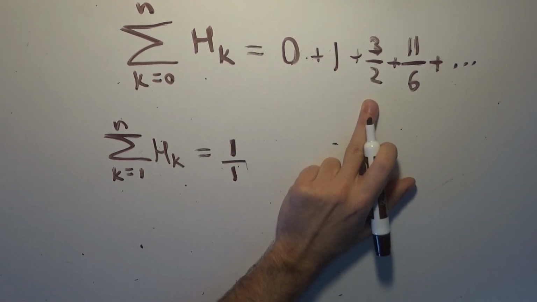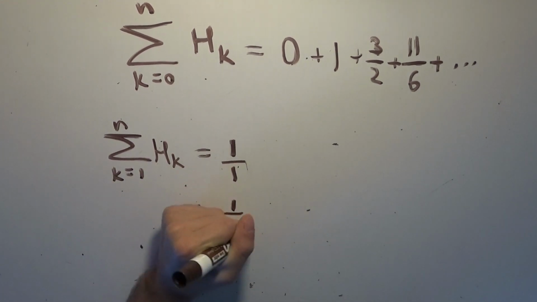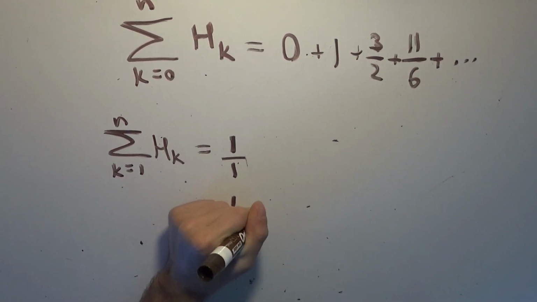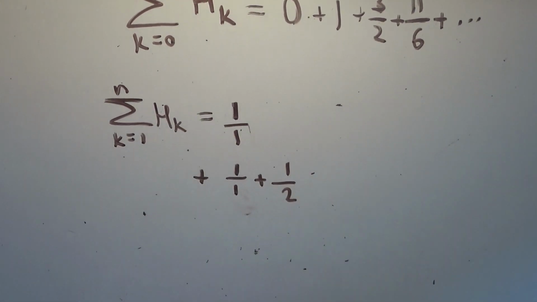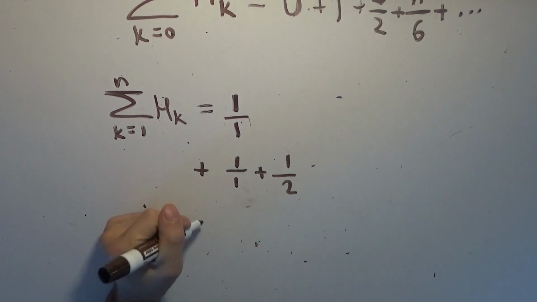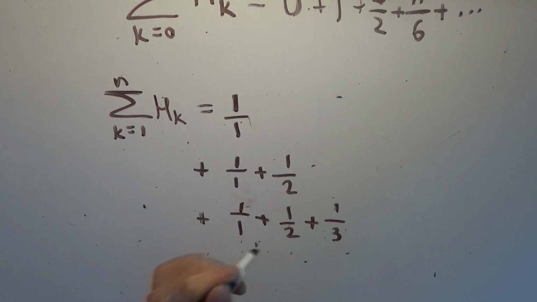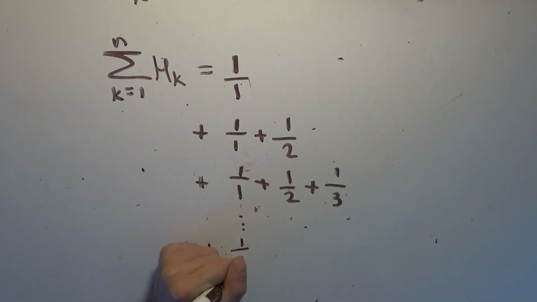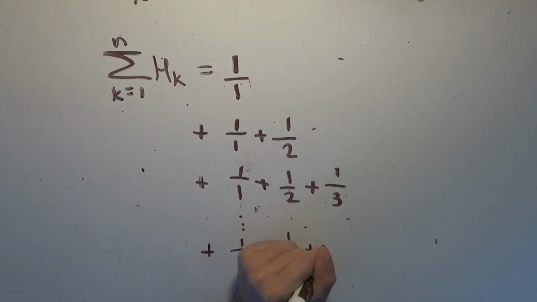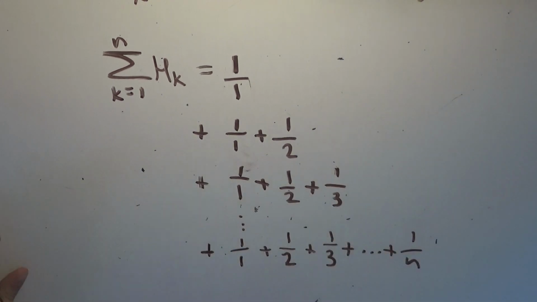The next harmonic number is the first reciprocal plus the second one. So we're going to get 1 over 1 plus 1 over 2. The next one, the third harmonic number, is the sum of the first three reciprocals of the natural numbers, and that's 1 over 1, plus 1 over 2, plus 1 over 3, and then we just keep going all the way down to the nth harmonic number, and we end up with 1 over 1, plus 1 over 2, plus 1 over 3, plus all the way up to 1 over n. And you'll notice we have ourselves a nice triangle of sums here.